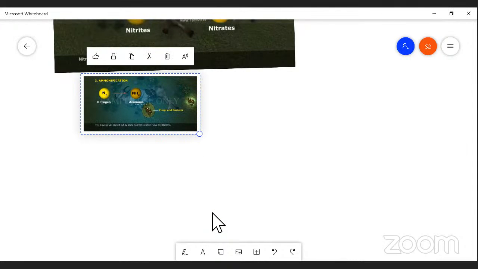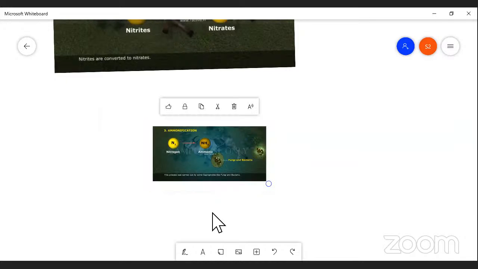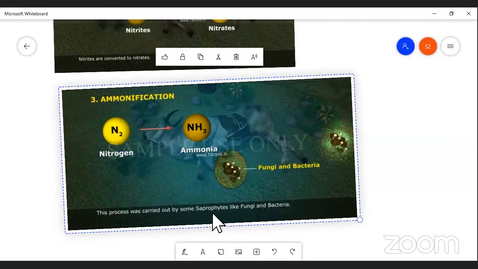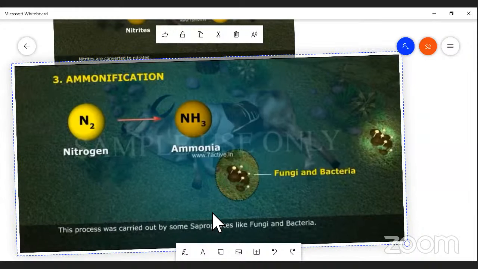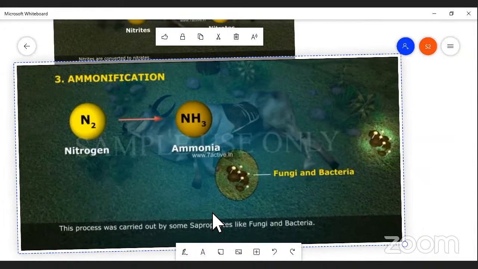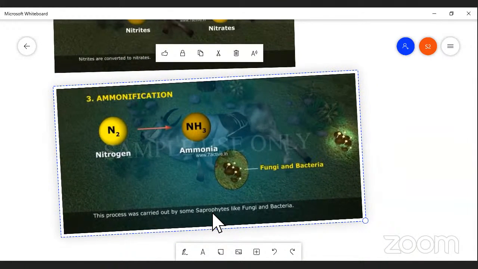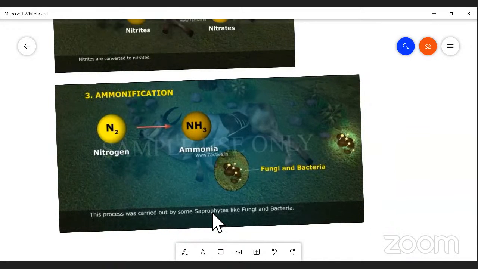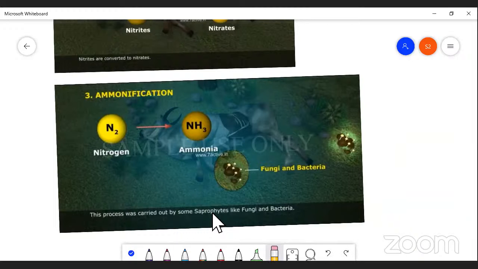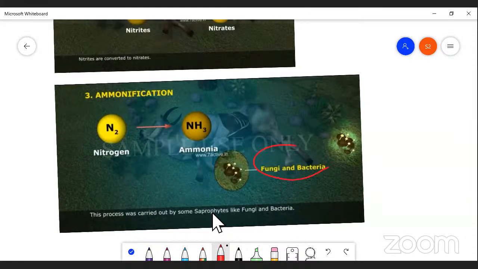The next one, ammonification. Ammonification is a process by which ammonia is formed, right? This ammonification is performed by some members of microorganisms, some Bacillus members. Simply, these are microorganisms like fungi and bacteria, which are able to fix or convert atmospheric nitrogen into ammonia. This is called ammonification.